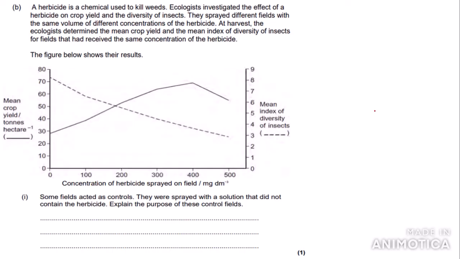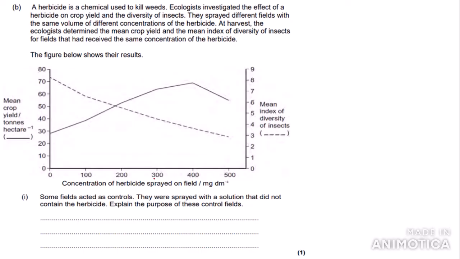So the x-axis tells you the concentration of herbicide sprayed in the field in milligrams per decimeter cubed. The straight line here tells you the mean crop yield, and the dotted line says the mean index of diversity of insects. So let's look at the question. Some fields acted as controls. They were sprayed with a solution that did not contain the herbicide. Explain the purpose of these control fields.